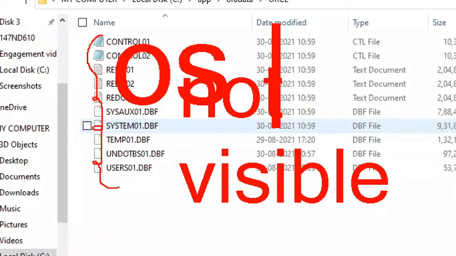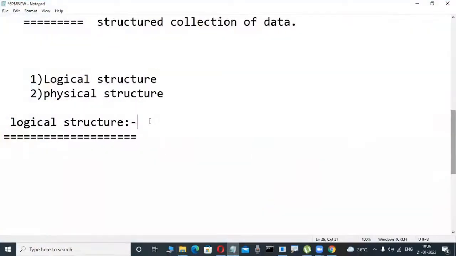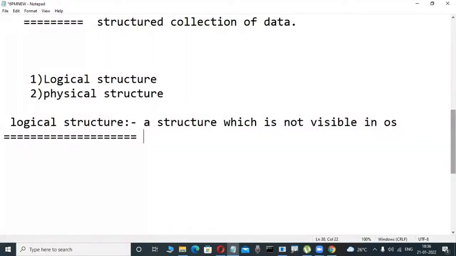That is visible in a database. Okay, I agree. But unfortunately, that is not visible in the operating system. That's why, what is a logical structure? Don't write it. A structure, here a structure, which is not, what structure means, database structure, don't worry. A structure which is not visible in the operating system, in OS, is called a logical structure, logical structure of the database.